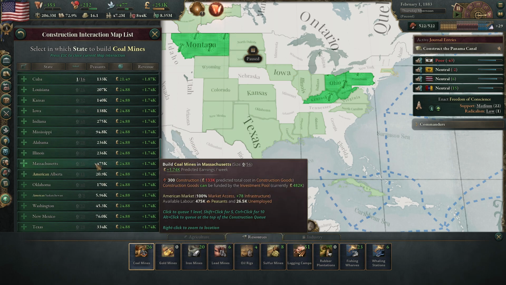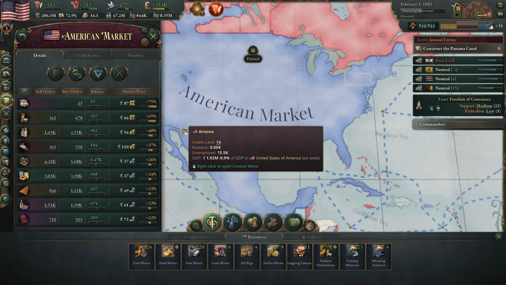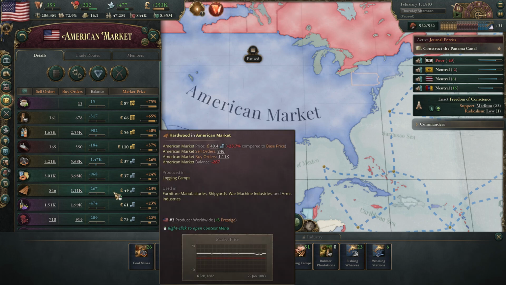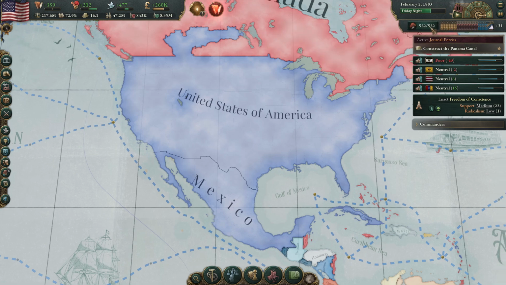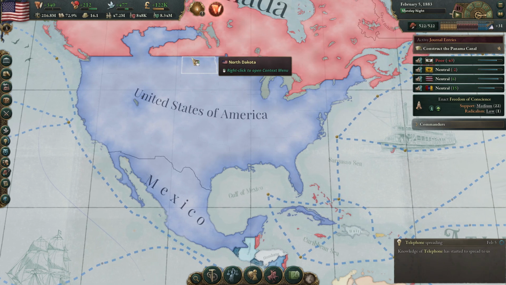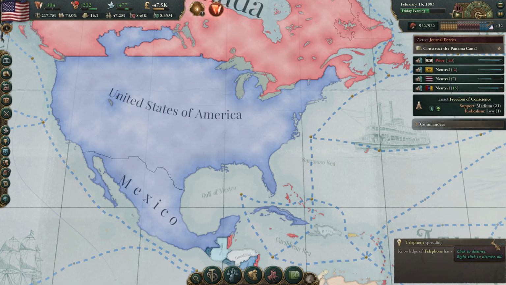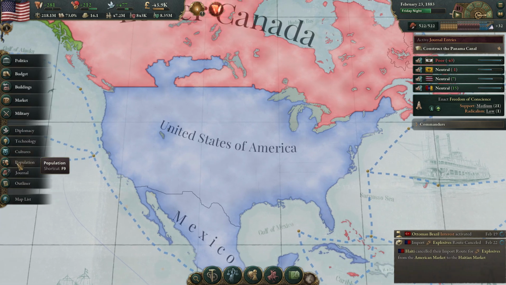And yeah, we'll get two in Illinois as well. Yeah, just building a ton of coal mines here. And I think we'll wait to get the groceries. Everything else is probably fine here. We're using all of our industry. That's what's important. And we're at 28.8 million on the gold reserves. And knowledge of the telephone is spreading to us, so we'll actually be able to get that tech quicker. We're currently researching that as well.